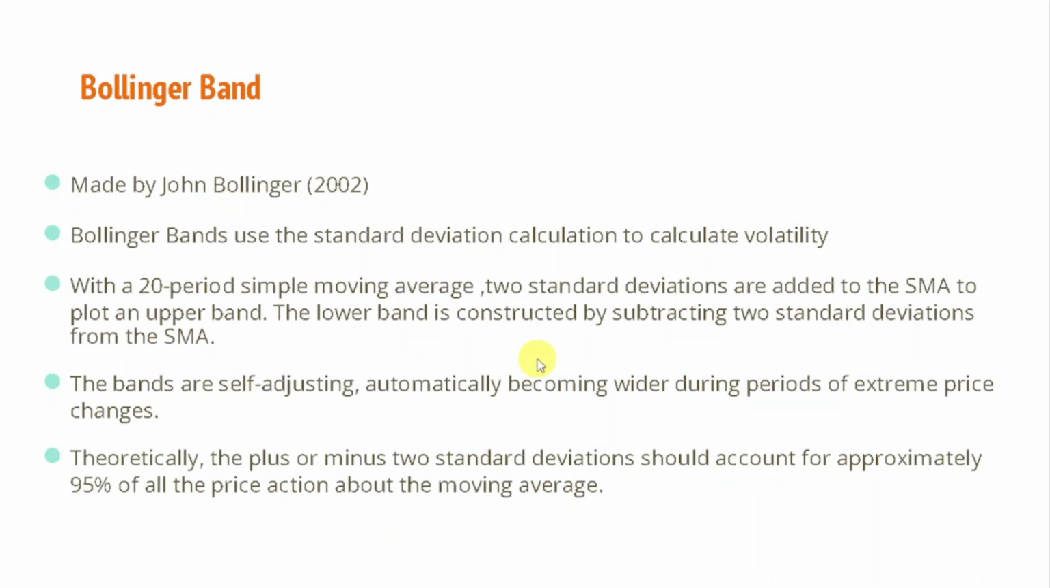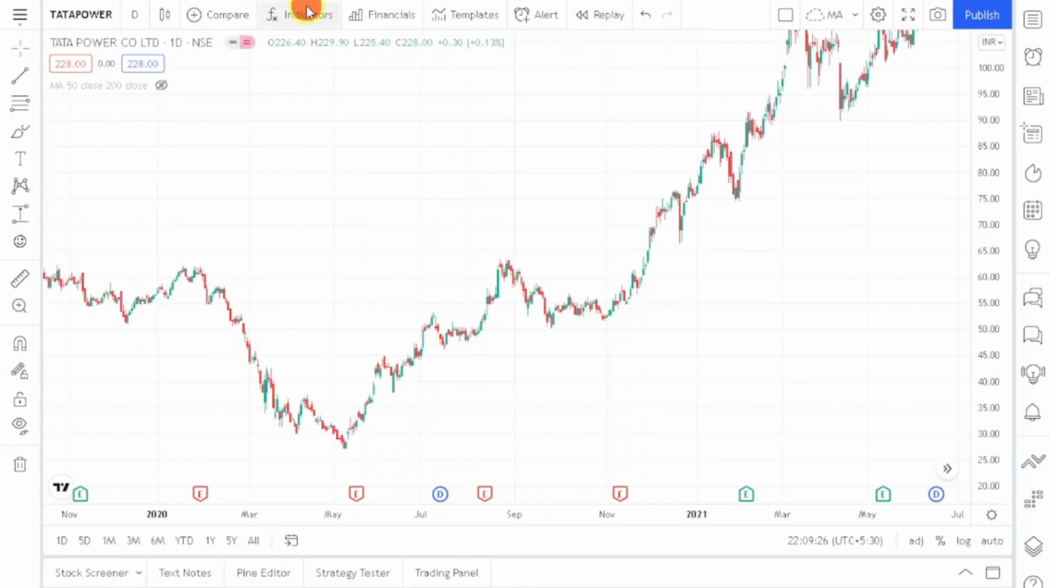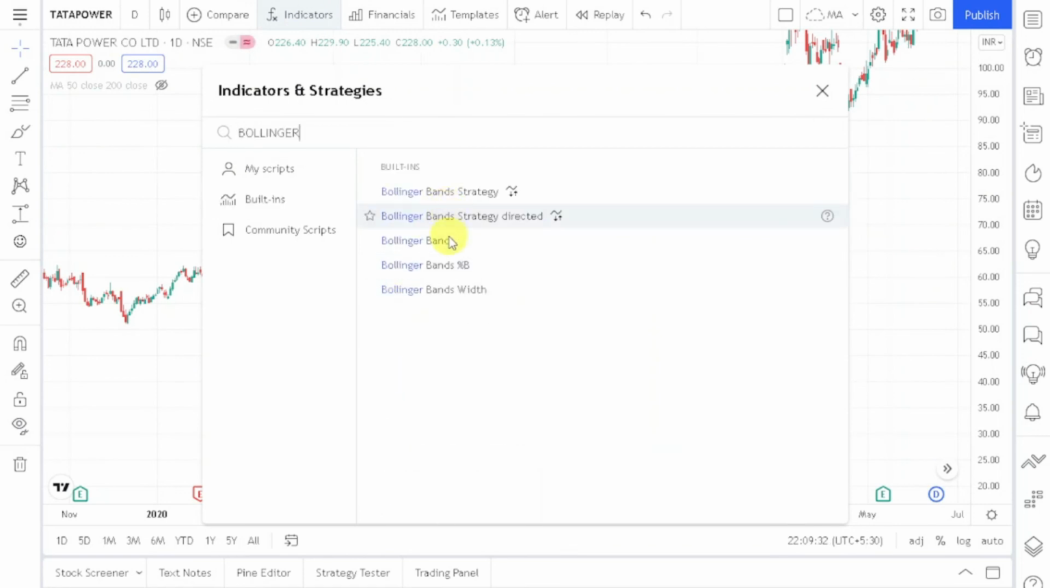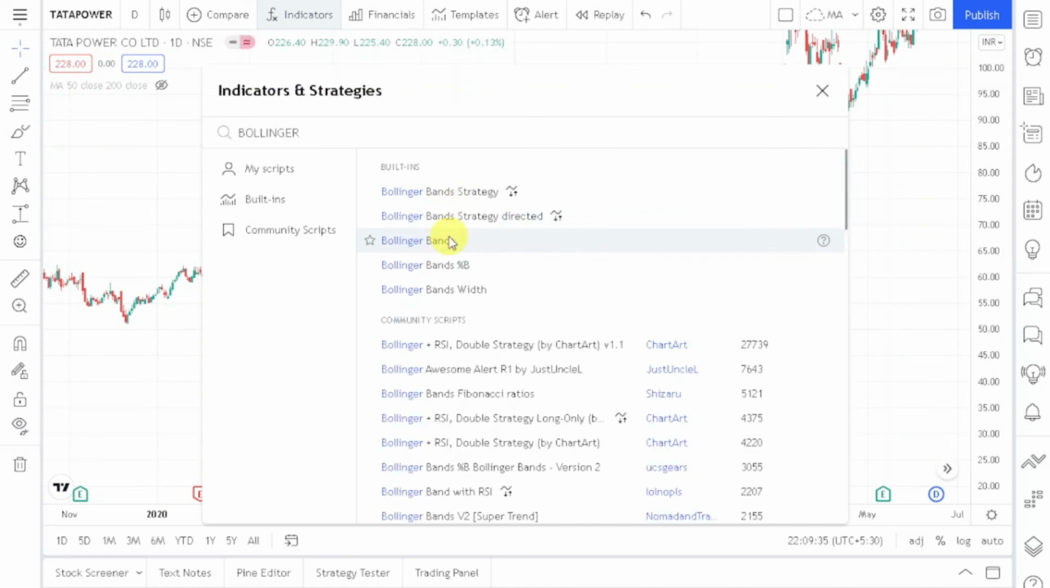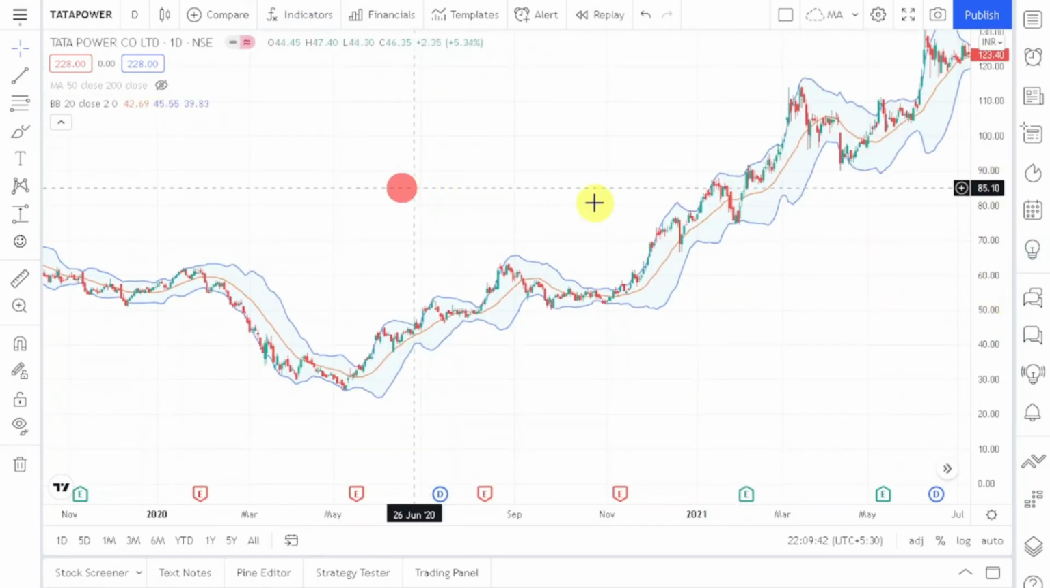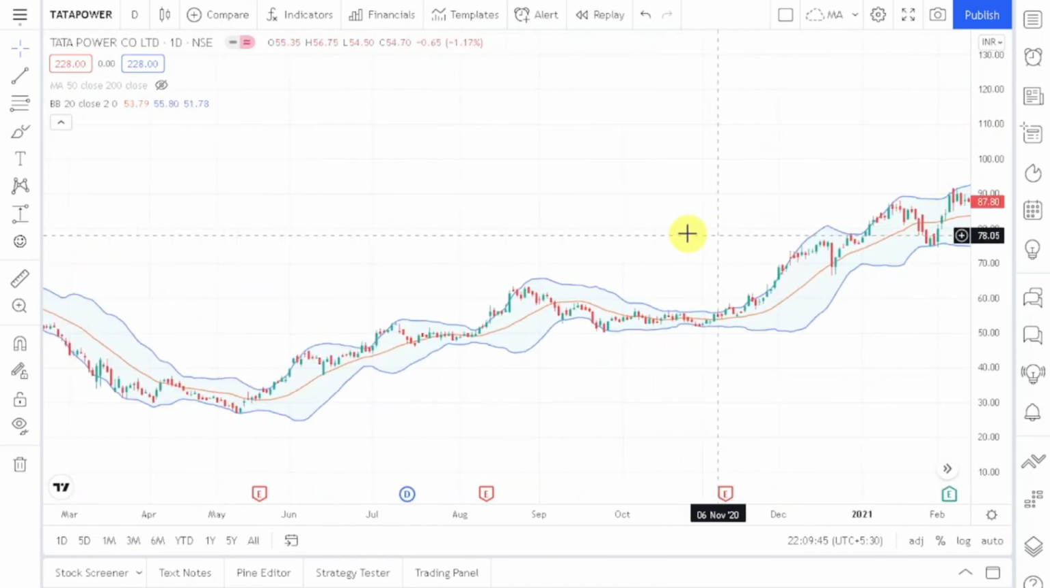In the Bollinger band, standard deviation is taken to account for volatility. To calculate volatility, they have taken standard deviation in their indicator. And how does it look? Let me show you in TradingView. If I go to indicators and type Bollinger Bands, we get this Bollinger band. I am just going to use a very simple Bollinger band, not any variation of it. You can see that's how a Bollinger band looks.